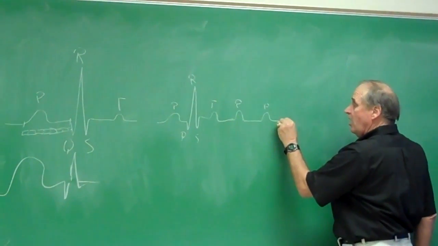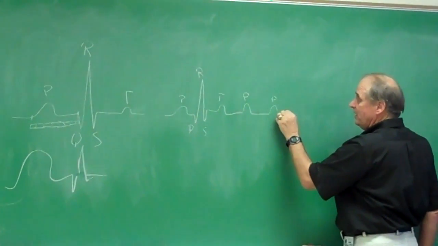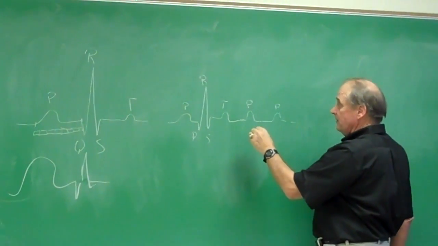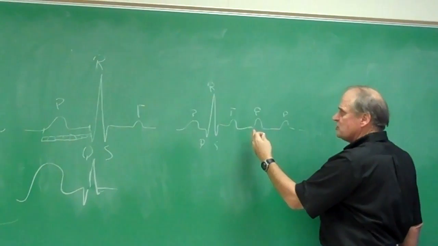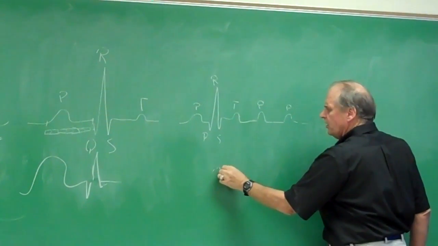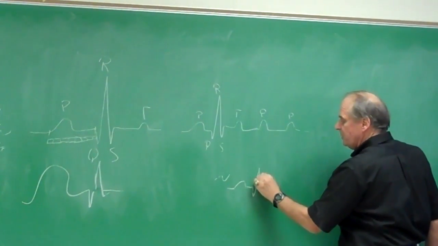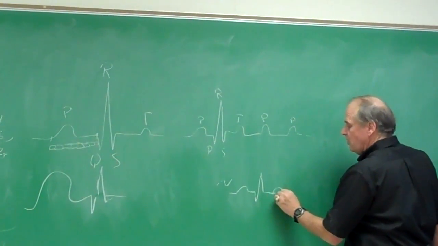Okay, P. All right. Now right here we might have, okay, in the first degree. Now this gets, okay. We skip a beat. The PR interval is normal. Long. I didn't show it longer, longer, longer. All right, the PR interval. Wait a minute, I did that right. But right here, here's the PR interval, normal. All right, and here's the T wave.